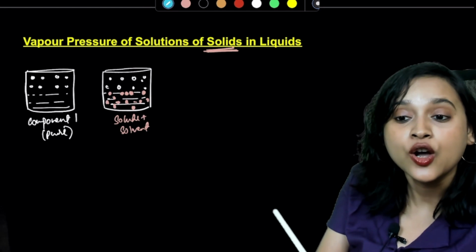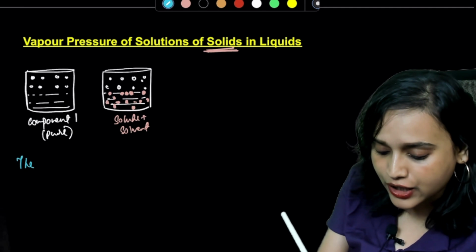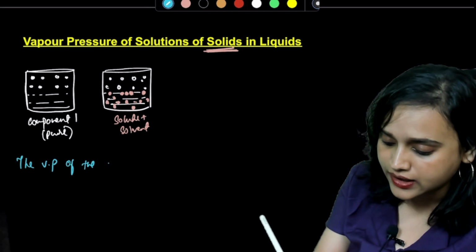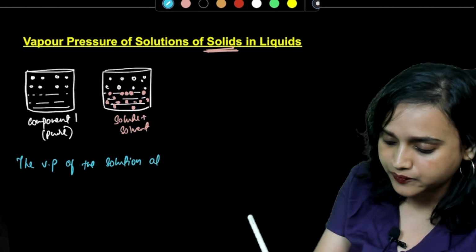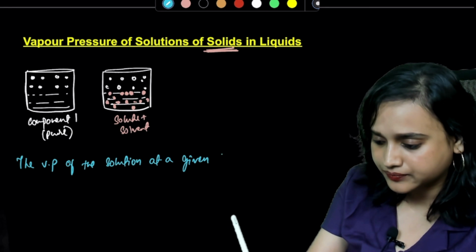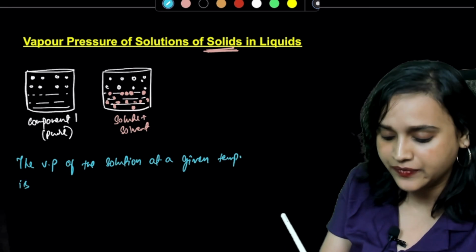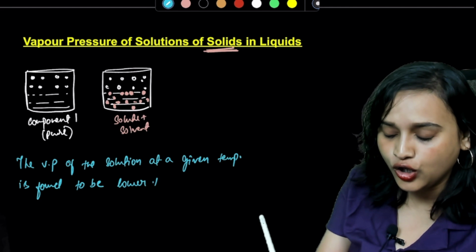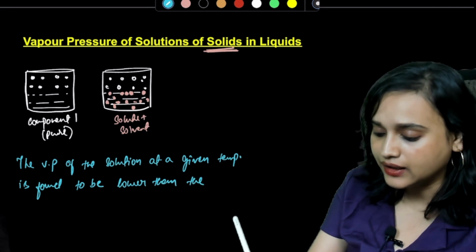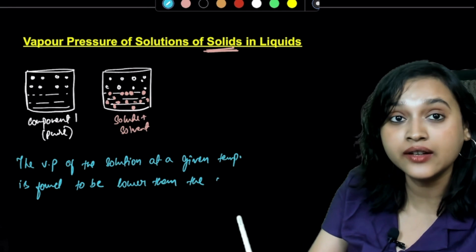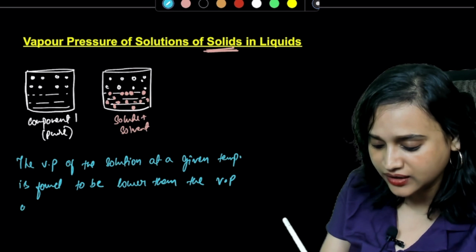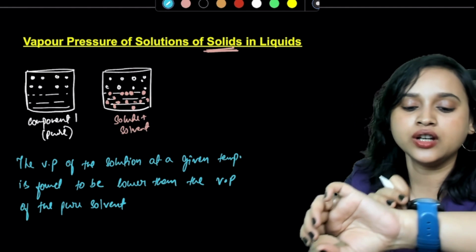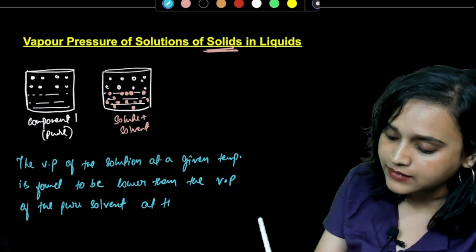Absolutely. So I'm going to write here that the vapor pressure, VP, of the solution at a given temperature is found to be lower than the vapor pressure of the pure solvent at the same temperature.